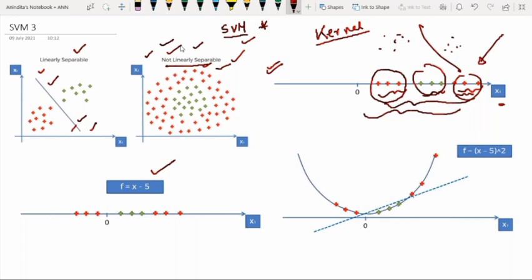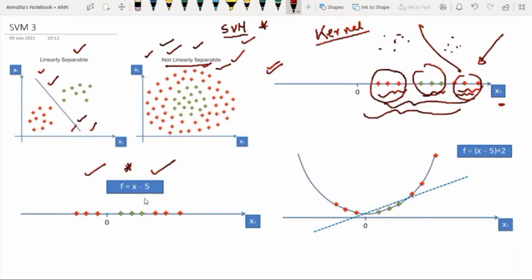So at this point, we will try to use the support vector machine algorithm. Now, how does the support vector machine distinguish this non-linearly separable data? It will prefer to use some mapping function. Consider this mapping function. I am going to define one support vector machine which has the ability to use this kind of mapping function, f equal to x minus 5.